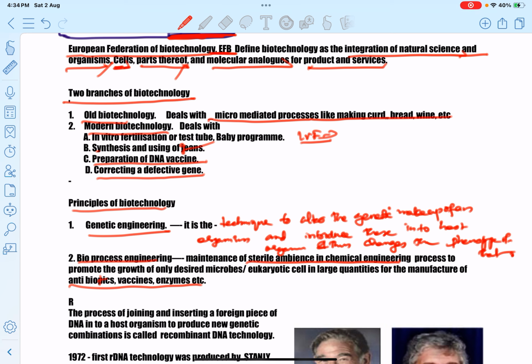So bioprocess engineering means maintenance of sterile ambience in the chemical engineering process to promote the growth of only desired microbes in large quantities for the manufacture of antibiotics, DNA vaccine, for correcting a gene, etc. Clear? That's all about the principles of biotechnology.